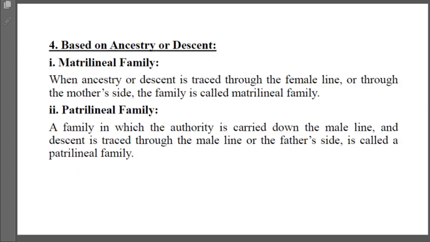Based on ancestry or descent, family can be divided into matrilineal family and patrilineal family. When the ancestry or the descent is traced through the female line, or from the mother's side, it is called a matrilineal family. A family in which the authority is based on the male line and the descent is traced through the male line, that is the father's side, is called a patrilineal family.